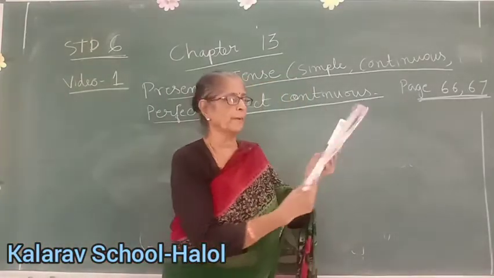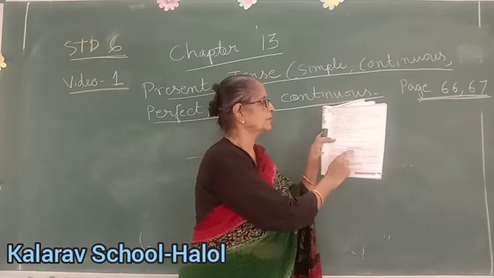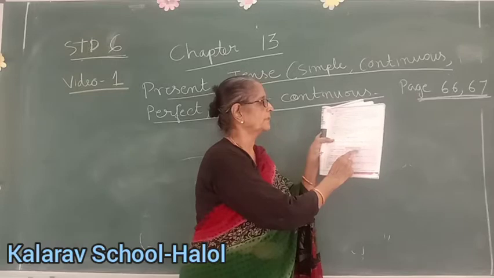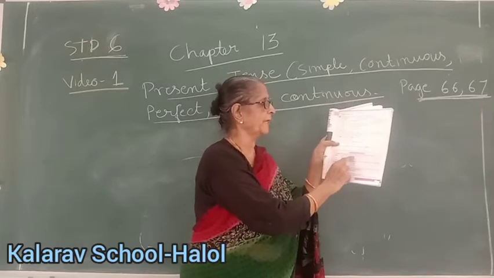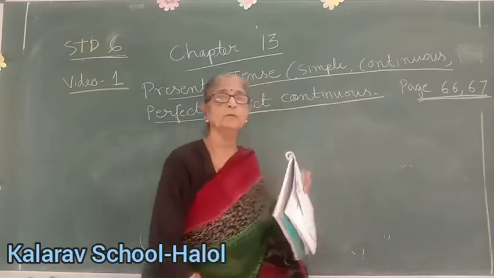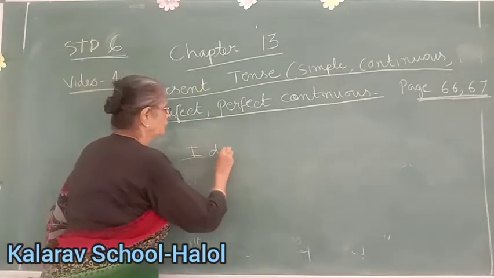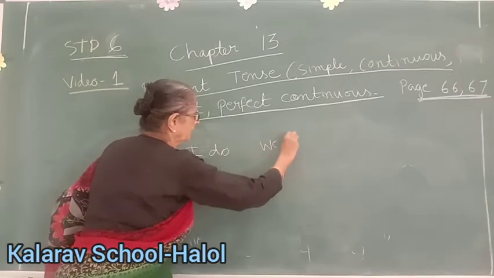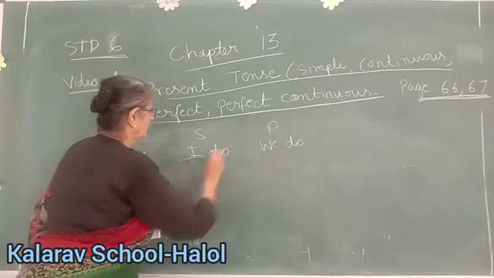See, points to remember. The negative form is subject plus do, does, plus not, plus base form of the verb. The girl does not play with a ball. Now, where to use do and does? Do you remember? I do, we do. This is first person, singular and plural.